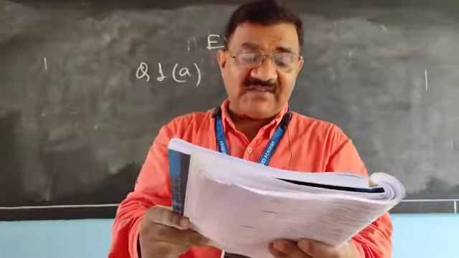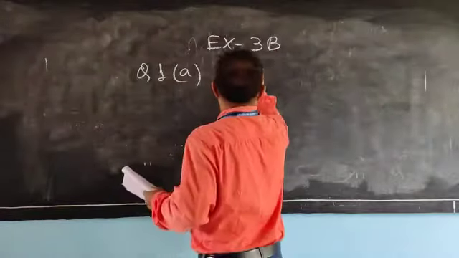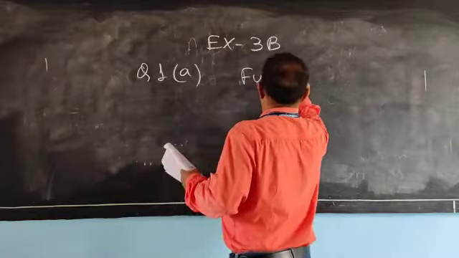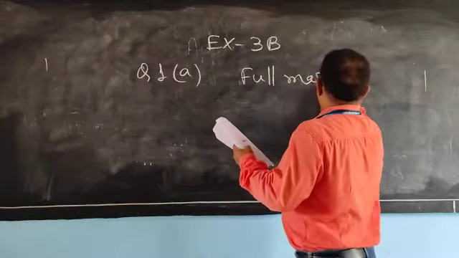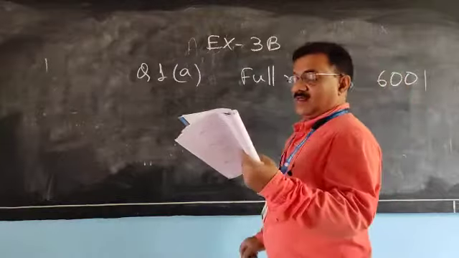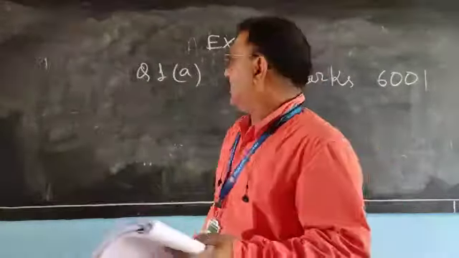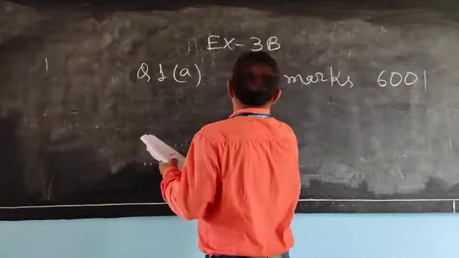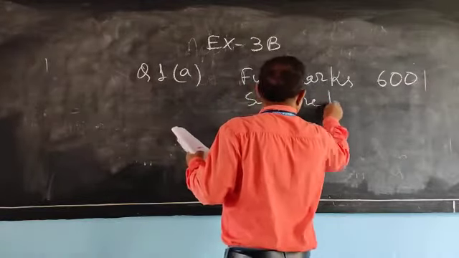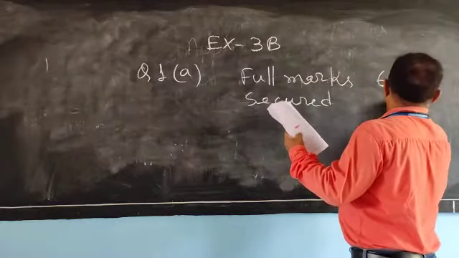The full marks in an examination is 600. If a student secures 78% marks, secured mark by a student is 78%.